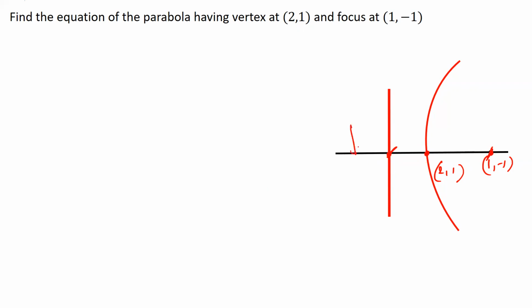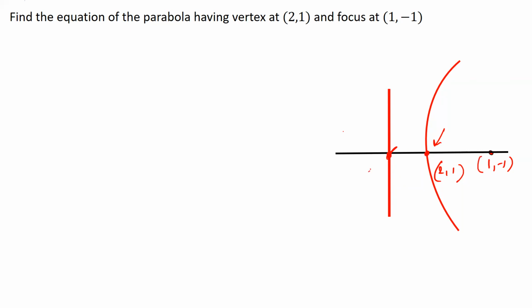Remember that this line is called the axis of the parabola, and this line is of course known as the directrix. The vertex lies exactly in the middle of the point where the directrix and axis meet, and the focus.